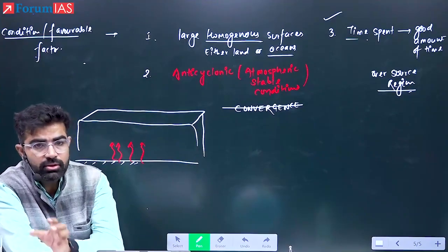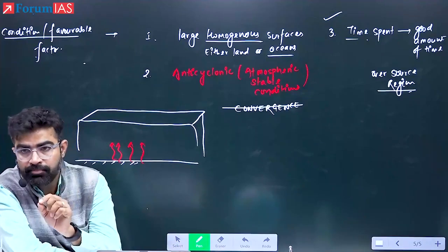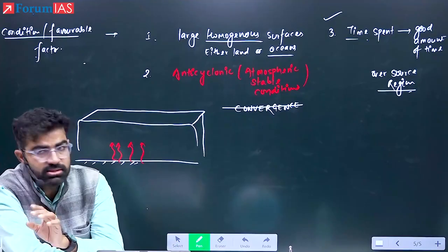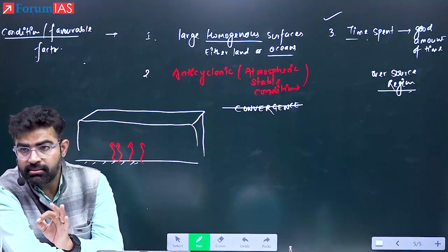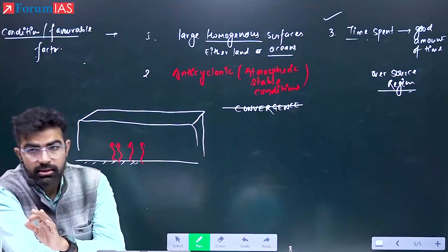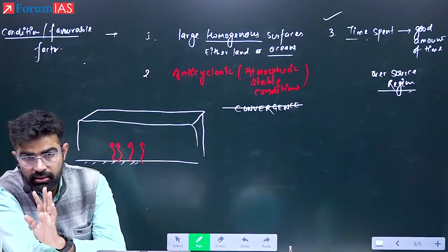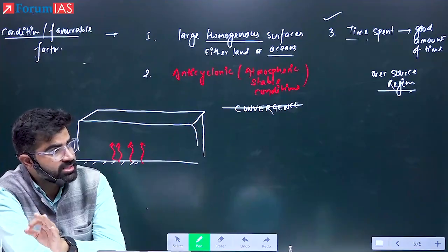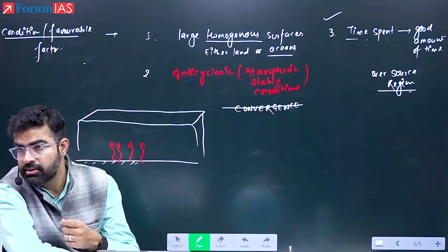The characteristics or the properties of the air mass will depend on which of the following factors. Number one, the time it has spent over the source region. Yes. Second, the journey which it has completed from one region to another. Will it introduce change? Yes. Third, the atmospheric and weather conditions nearby. Yes or no? Yes. And fourth, the source region over which it is developing and traveling. Yes or no? Yes. So these all are the factors.